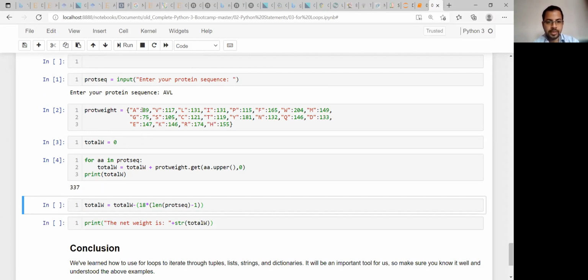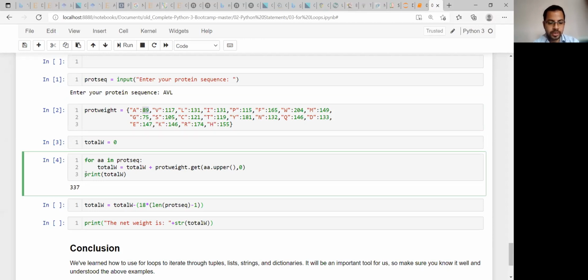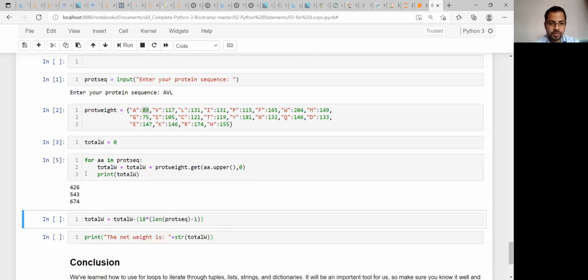You can check that. You take this value and this value, so in total 337, right? Yes, sir. If you run this again, it is not working.